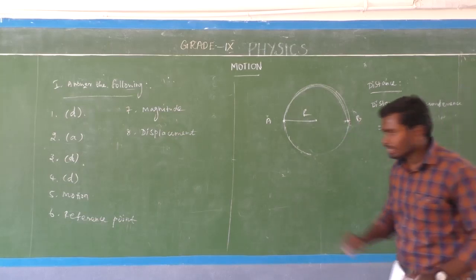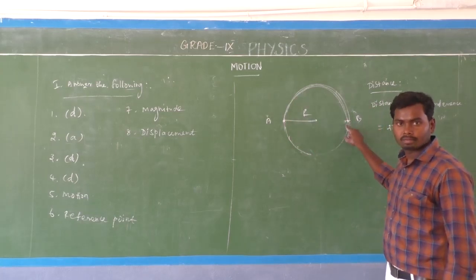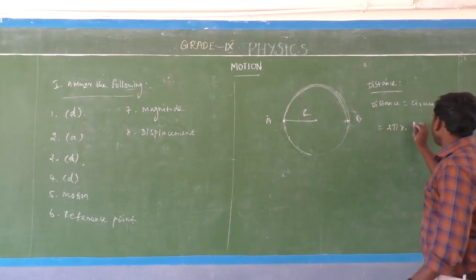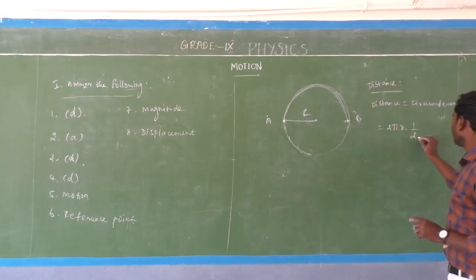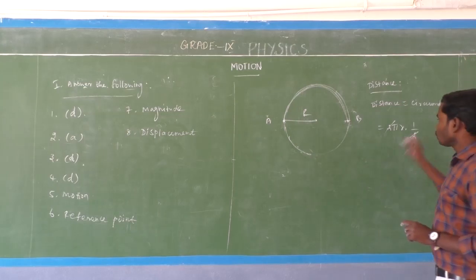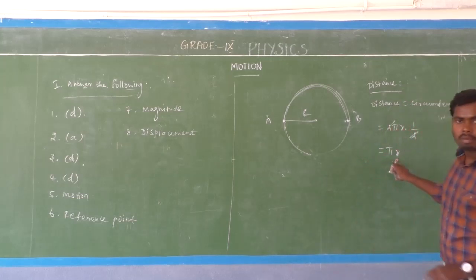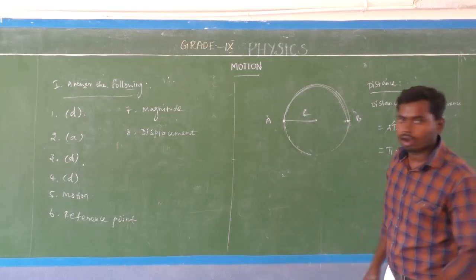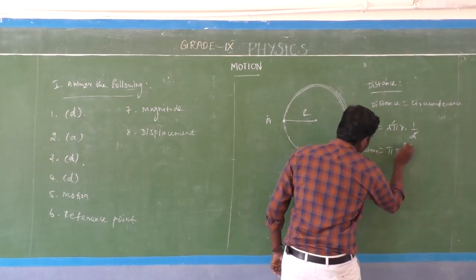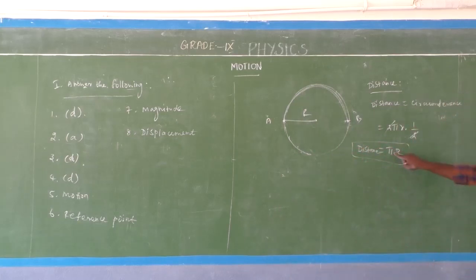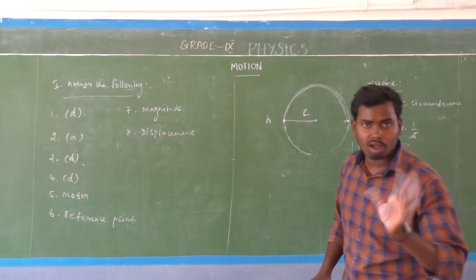But listen here, the object covers only half a revolution, which means the object comes to only position B. So multiply by 1 by 2 because the object covers only half a revolution. So the 2s cancel. Remaining, what is the answer? Pi r. What is R? R means the radius, capital R. So the distance is equal to pi R. R is a capital R because it is the radius of the circle, not a small r.